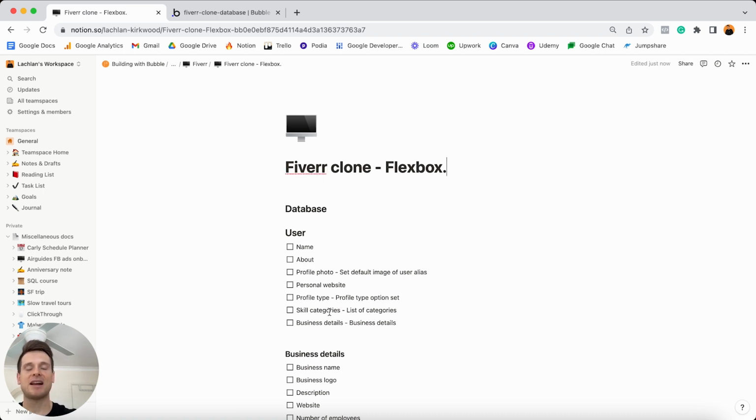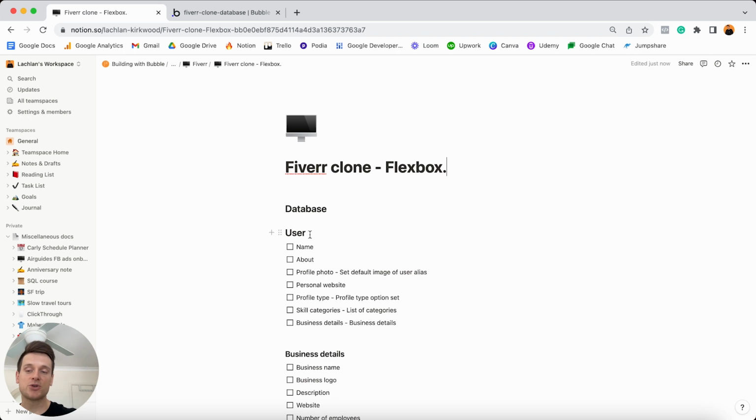And the way I like to plan out my database build is, first of all, I like to sit down and think about the application I'm creating. And so within that, I'll think about all of the features that users are going to interact with throughout our app. And from there, I just like to identify if users are ever going to create something within our application. And if a user is going to need to create something, that will 9 times out of 10 be a data type, because they're creating an actual entity or an entry in our database. And so for a good example, when a user registers an account, they're going to create a new user in our database. So that is why our user is a data type.